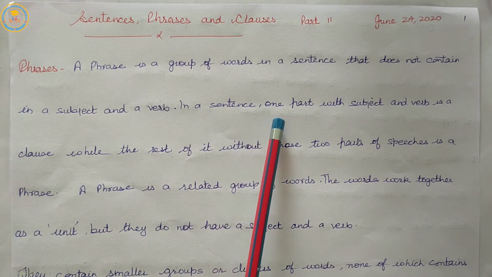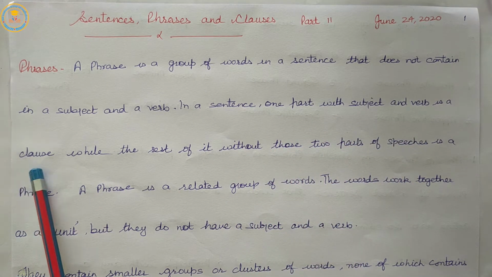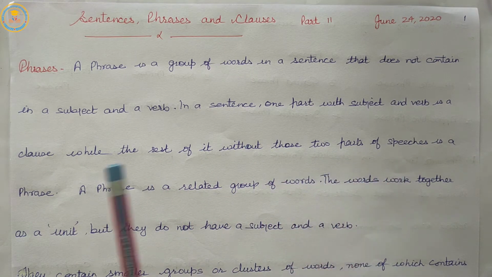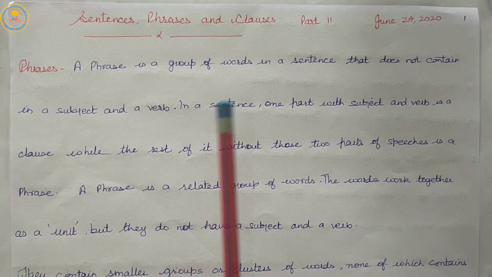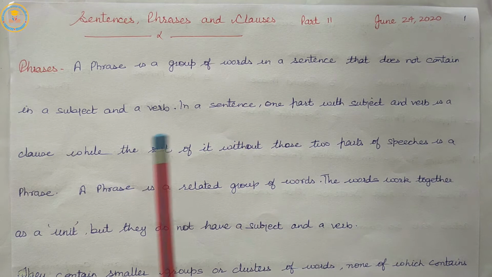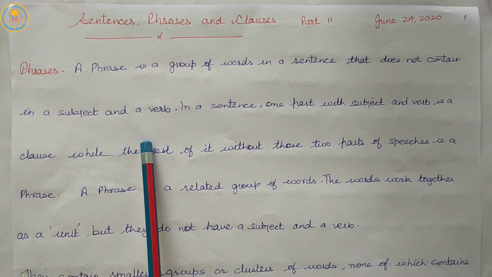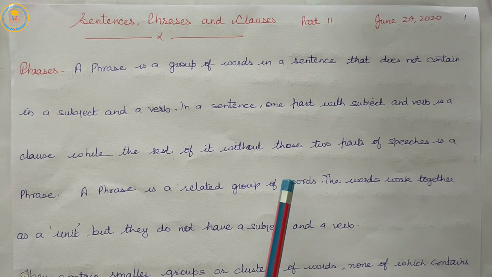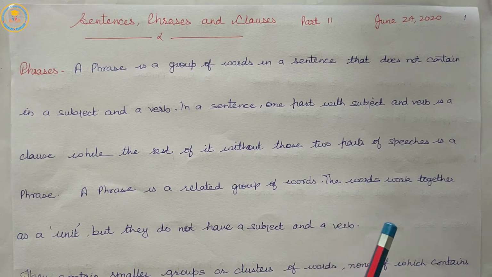In a sentence, one part with subject and verb is a clause, while the rest of it without those two parts of speech is a phrase.